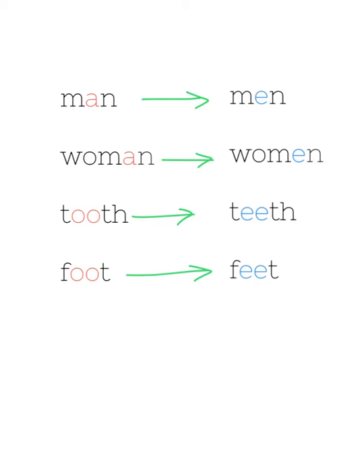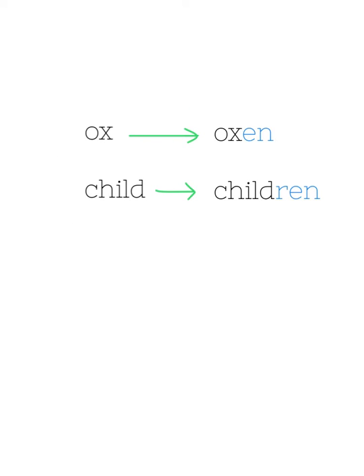Now, not every single plural follows this same pattern, A to E, O to E. There are a few differences, so let's keep talking. Here are two more examples. The words ox and child. While they have nothing to do with each other and what those words mean, they do add an ending, which then makes the word plural. And in this case, ox becomes oxen, you add an en, and child becomes children, you add ren. Those are somewhat similar, but still a little goofy. Keep on going.